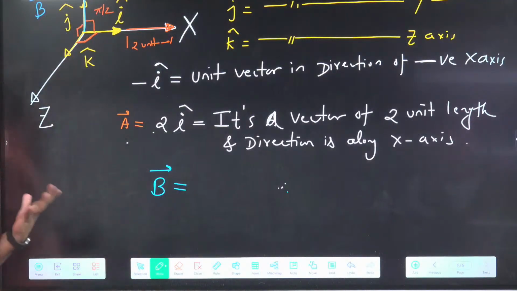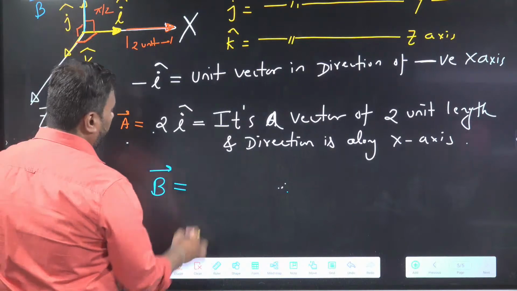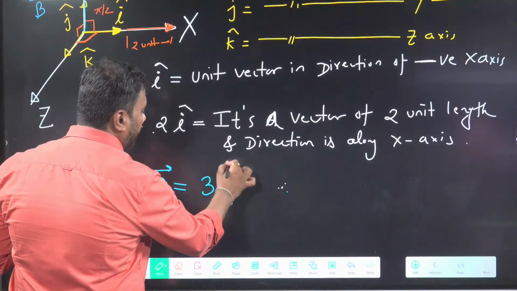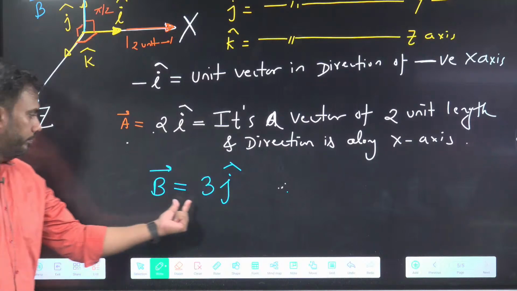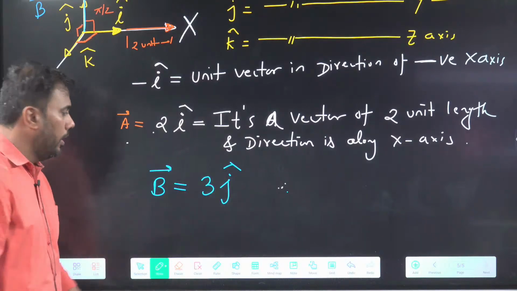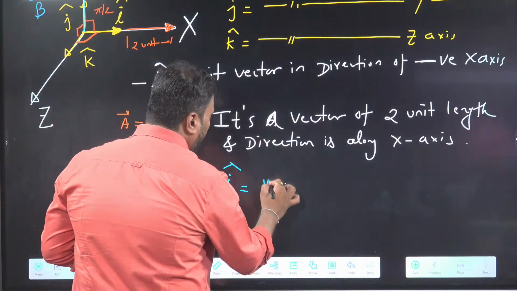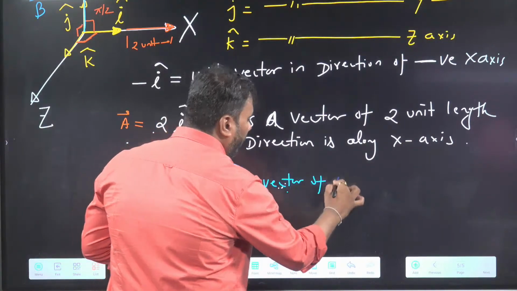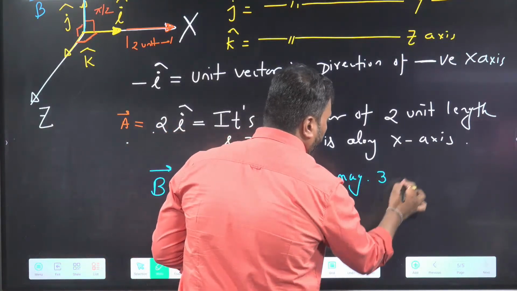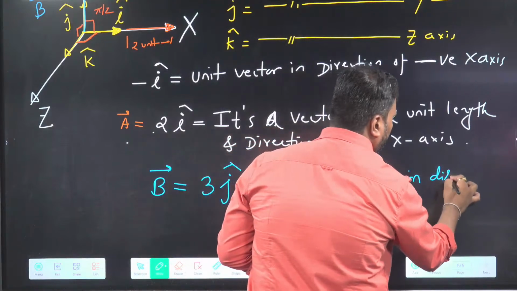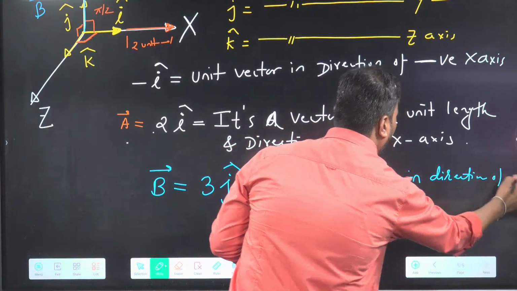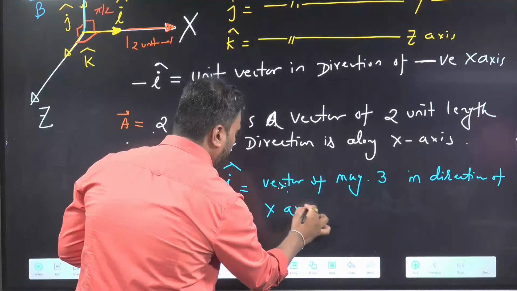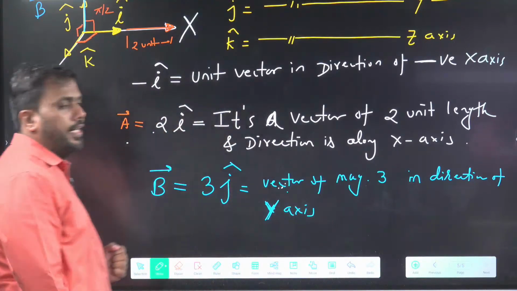Length of b vector is 3 and it is in direction of y-axis. So we will write b vector as 3 j cap. 3 j cap means vector of magnitude 3 in direction of y-axis.